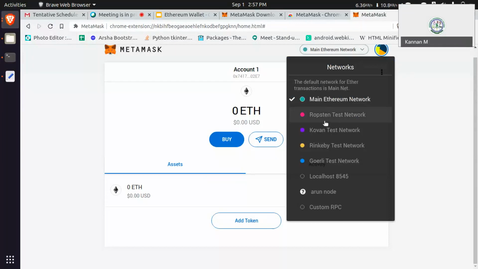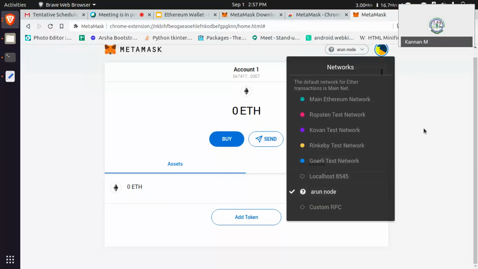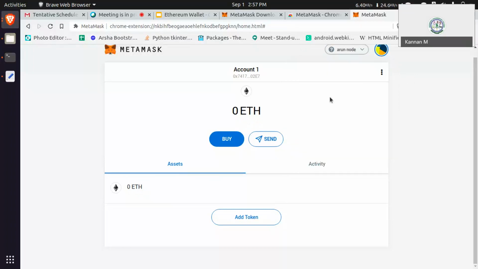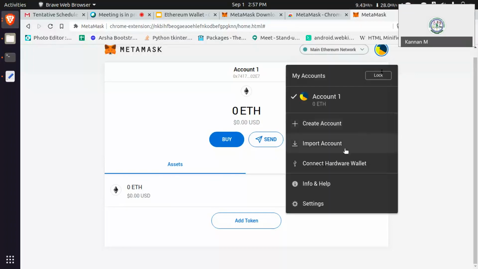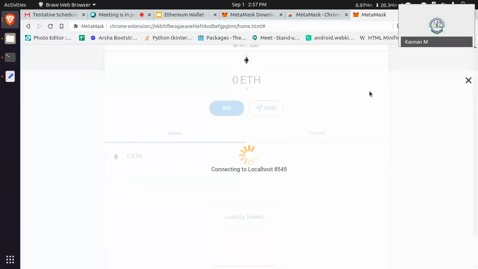Yeah, HTTP colon double slash and then that IP. After that, you need to enter the default port, 8545. That is the Ethereum node default port. Just remember.